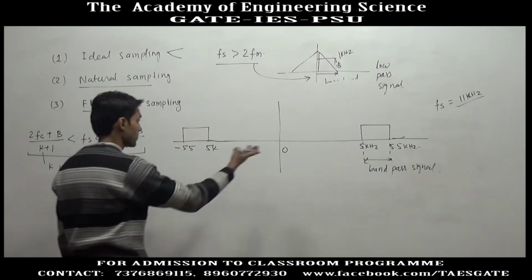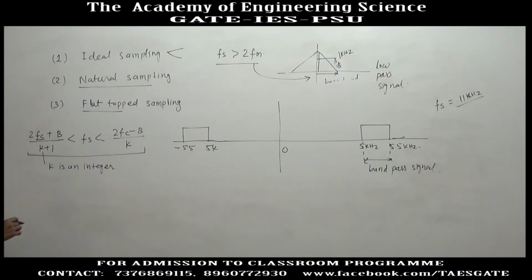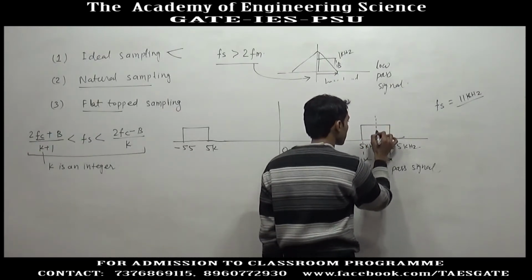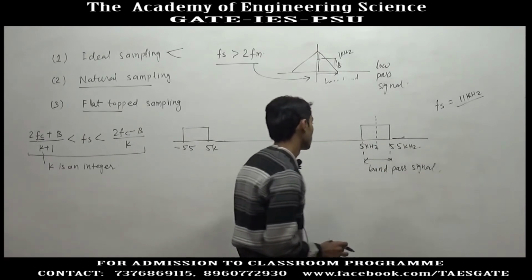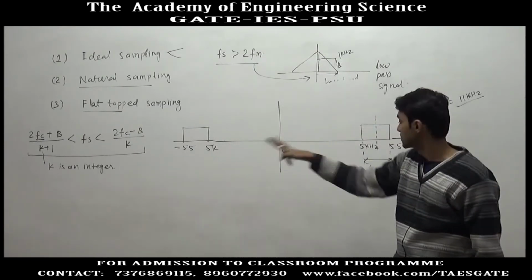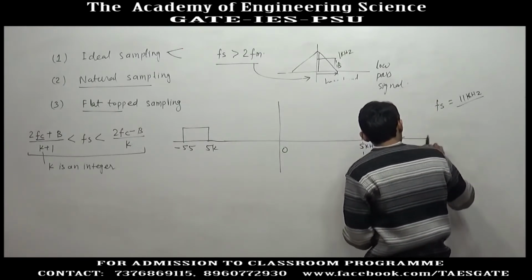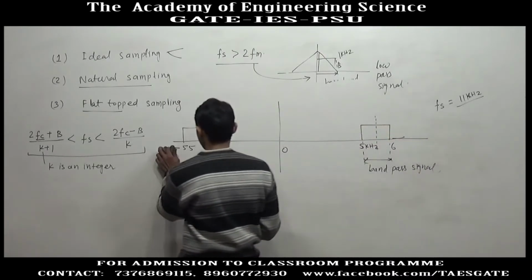Suppose we need to sample this signal, where fc is the central frequency. Suppose this is 5 and this is 5.5, or just for solving this I am taking it as 6. This frequency is 6, this is minus 6.